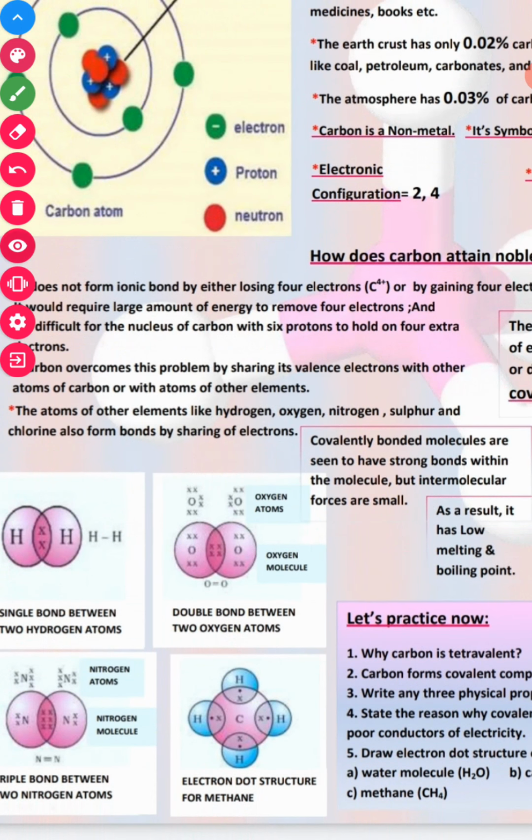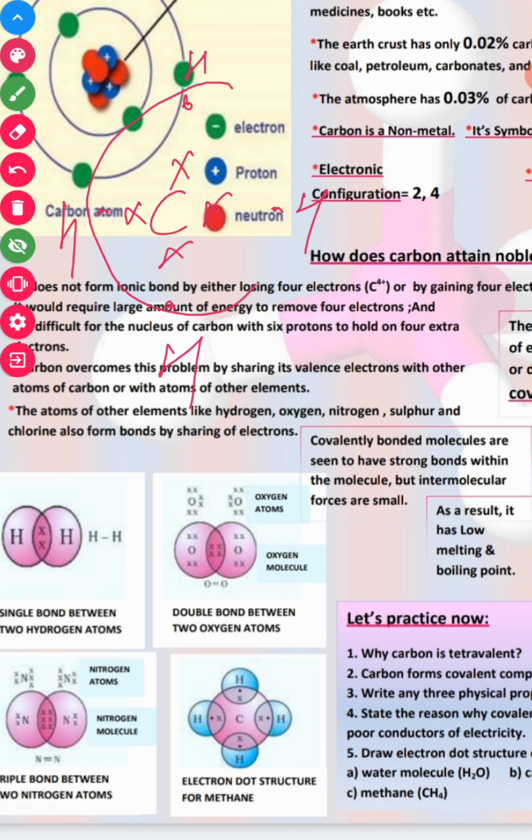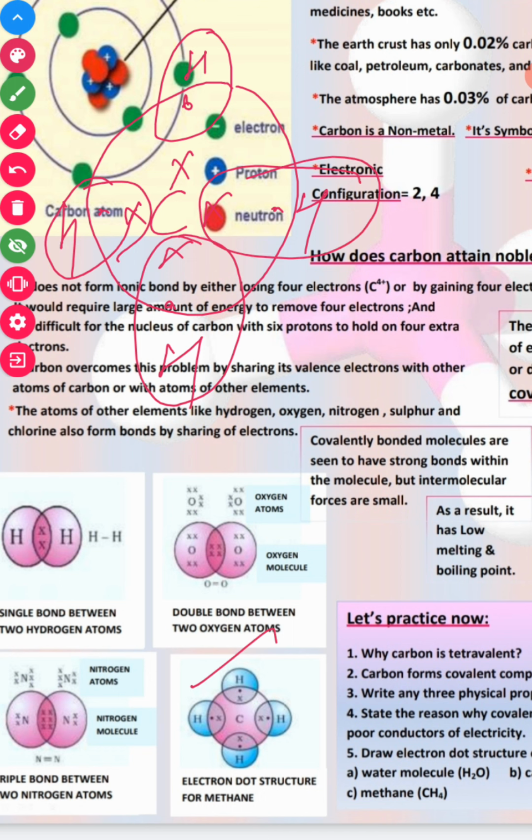And this is the structure of methane. We have carbon with 4 electrons in the outermost shell, and each hydrogen electron combines with it to form 8 electrons, completing its octet. Likewise each hydrogen has 2 electrons. This is how the structure of methane is formed.